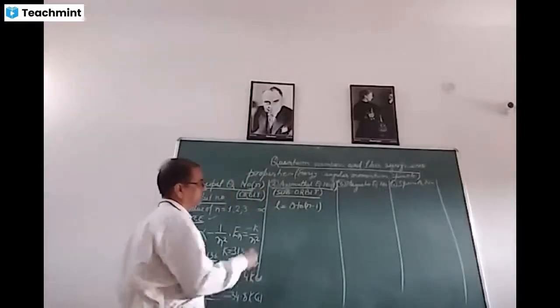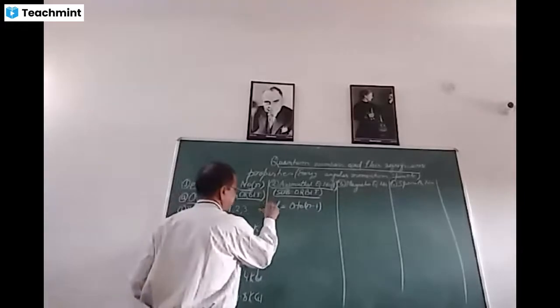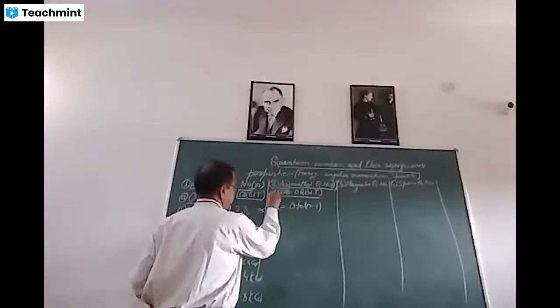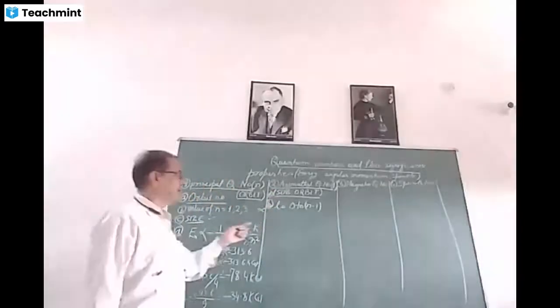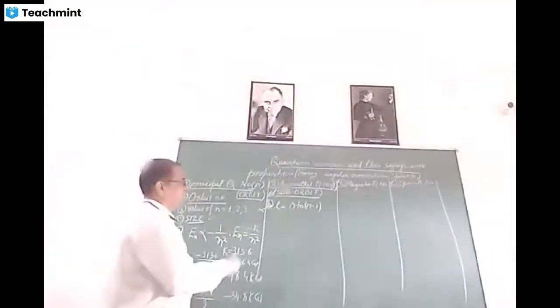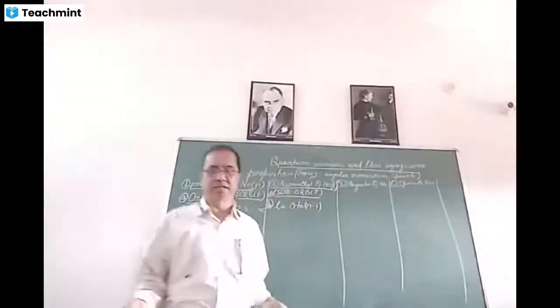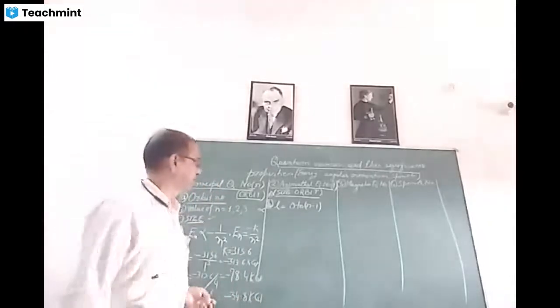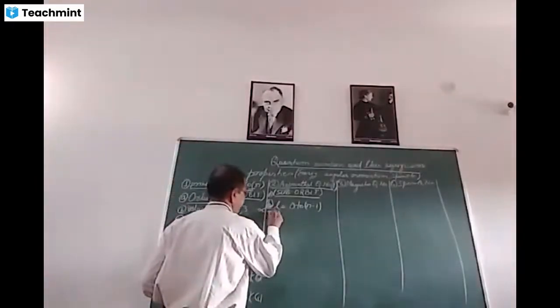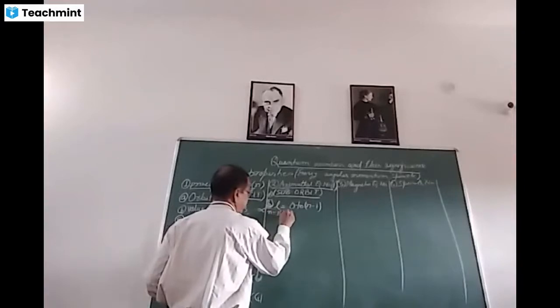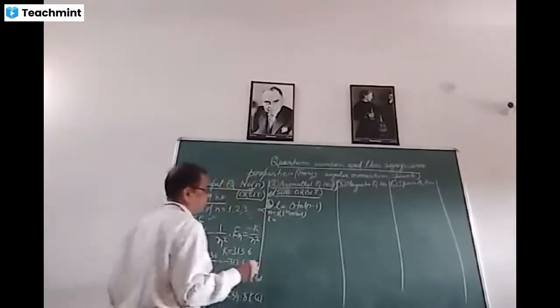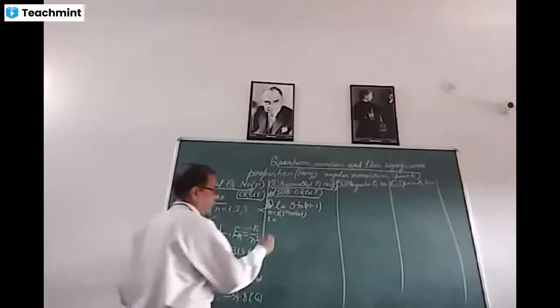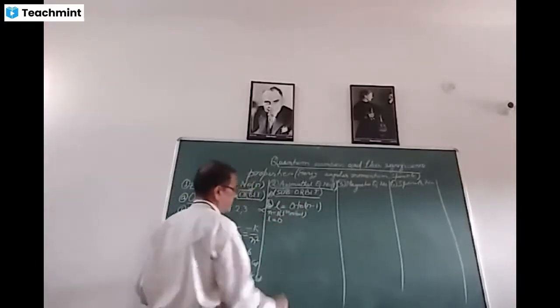See here, L determines the suborbit, and its value depends on the value of n, hence its value is equal to 0 to n minus 1. It means that for each value of n, there are different values of L. For n is equal to 1, that is for first orbit, the value of L will be equal to 0 to 1 minus 1, that is 0.